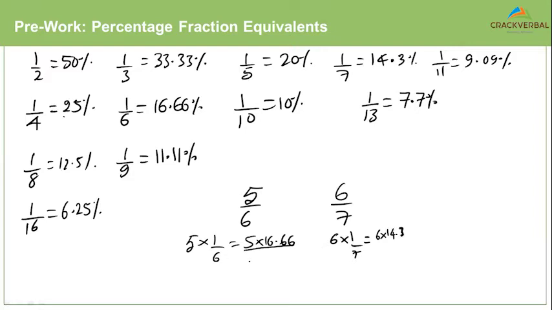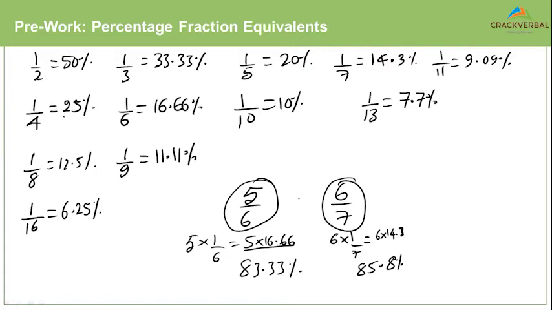Now, 5 into 16.66 is 83.33%, whereas 6 into 14.3 is approximately 85.8%. So when you know these fraction percentage equivalents, it makes a comparison very simple. 5 by 6 is less than 6 by 7.